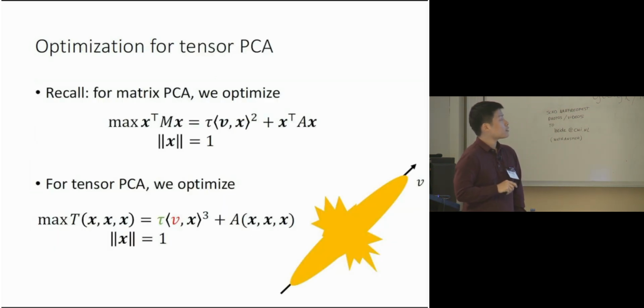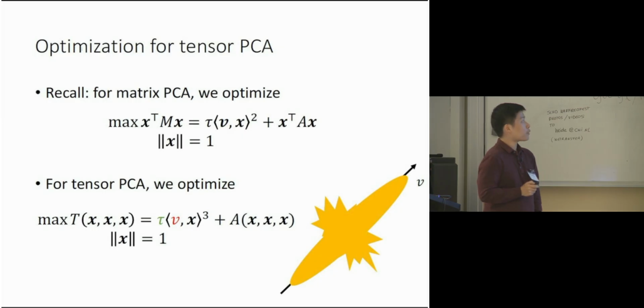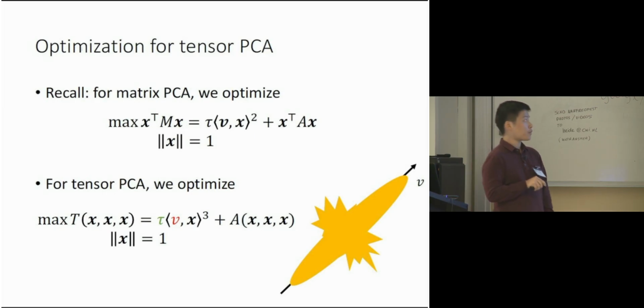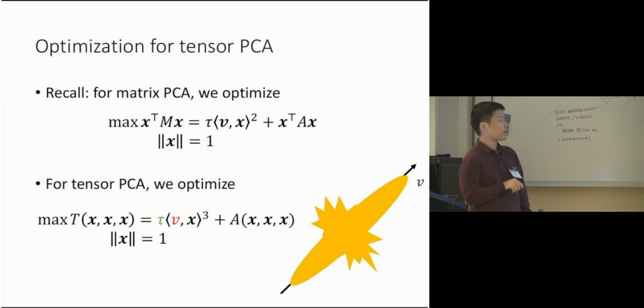So let me give you some intuition about the algorithm. First, in order to solve the tensor PCA problem, we model it as an optimization problem. Recall that for the matrix PCA problem, we try to find a unit vector X that maximizes this quadratic form X transpose MX. In tensor PCA, similarly, we optimize this cubic polynomial, where we replace the square of the inner product between V and X by a cube of the inner product of V and X.